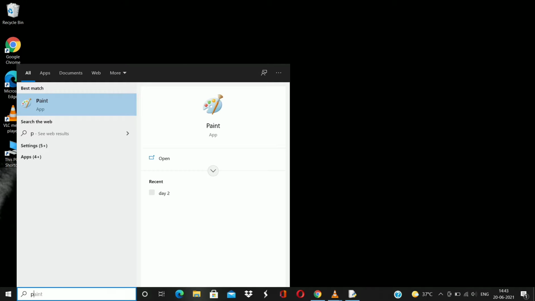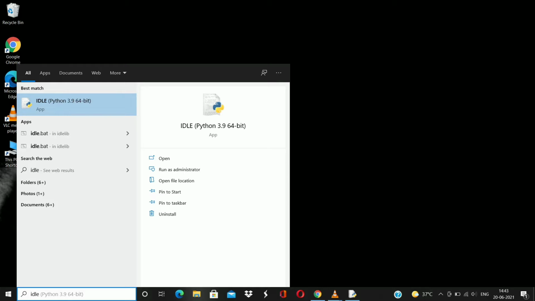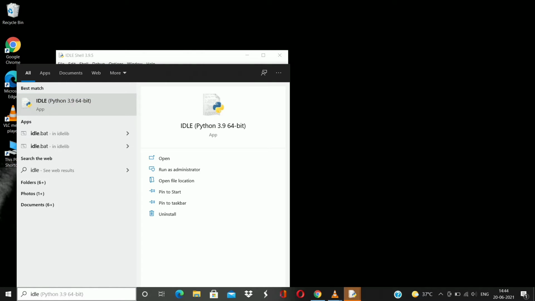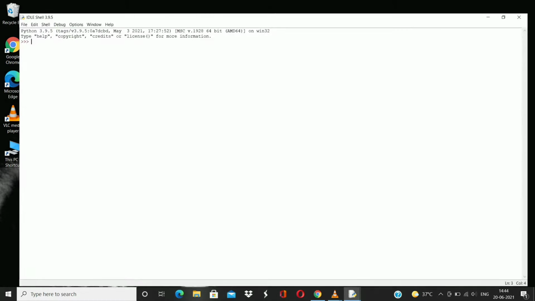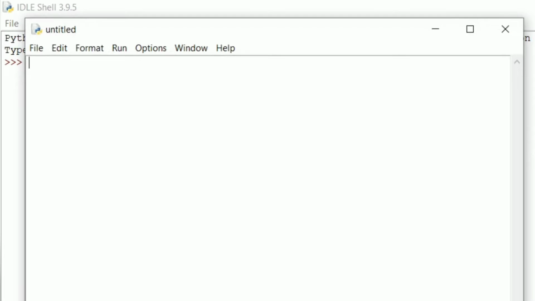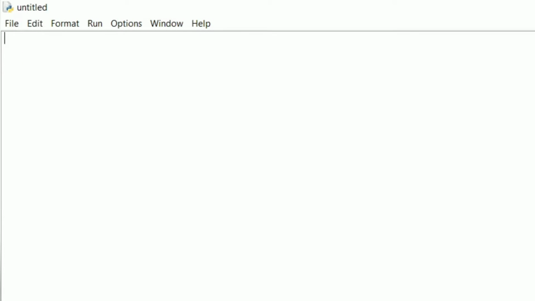Welcome back guys, and today let's see about the prompt string. To know about prompt string, first let me open IDLE Python, which I have already installed in my laptop. So now let me maximize it. Now go to File and click New File so that you'll get an untitled space that you can work in and see about it.